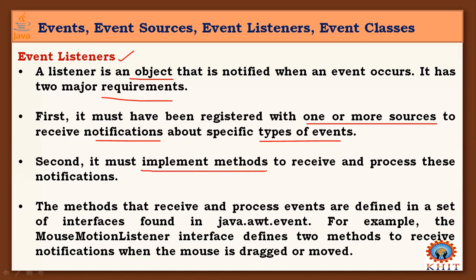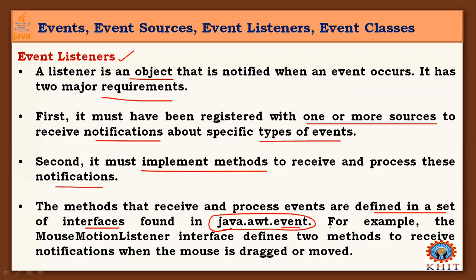Second, it must implement methods to receive and process this notification. Definitely, this listener must implement the listener interface and implement the methods given by that interface to handle or process the event received from the source. And the methods that receive and process events are defined in a set of interfaces found in the package called java.awt, right? Abstract Window Toolkit, event class.